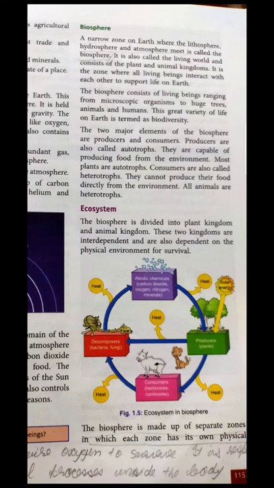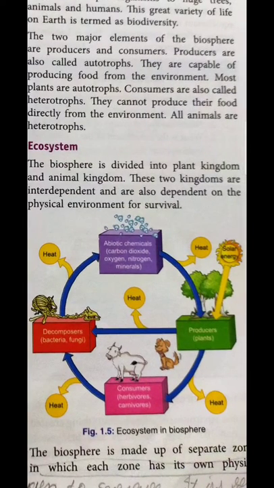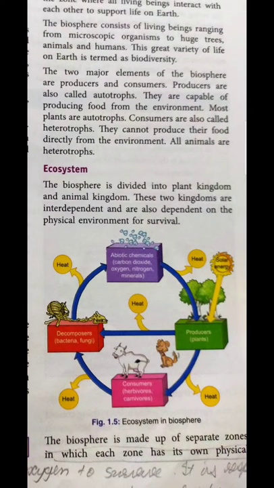Ecosystem can be defined as an interdependence of plants and animals on their environment. Look at the chain. Somehow each and everything is dependent on one another, and the chain makes an ecosystem.